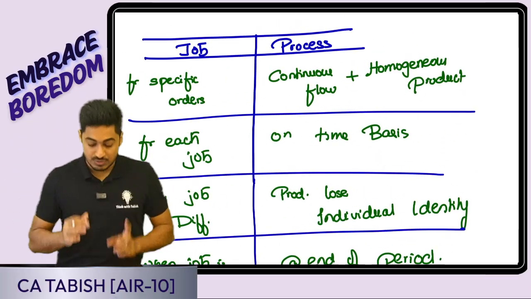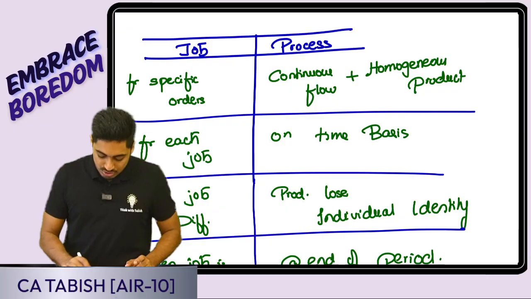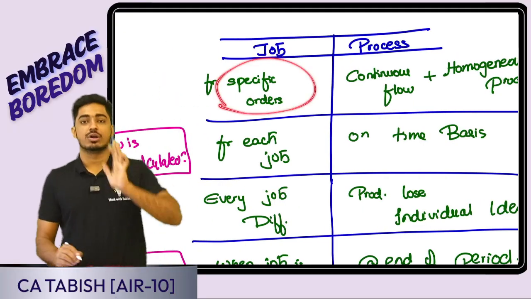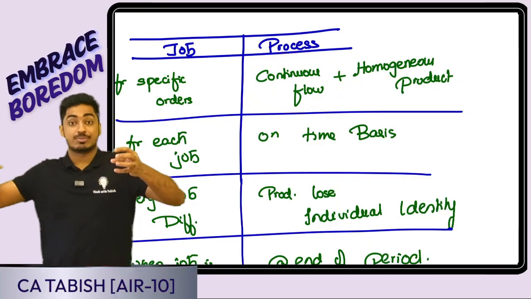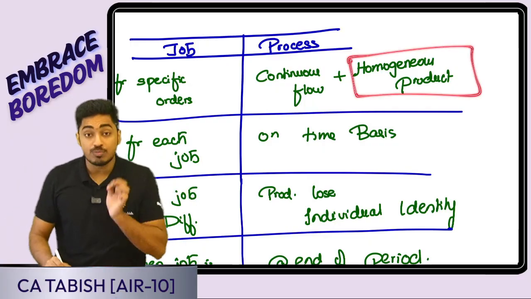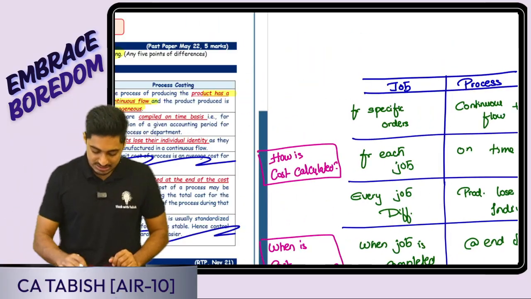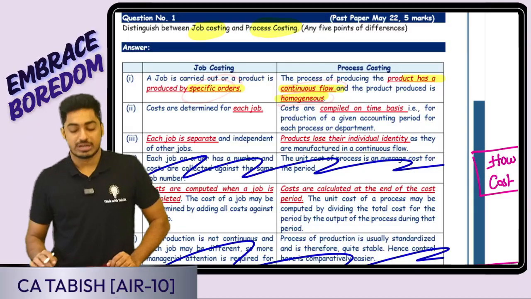So now look at this, students. What is the first point? When is job costing used? It is used when we are producing goods for specific orders. Process costing is used when there is a continuous flow of goods. I'm not producing in a single process, it is a continuous flow of goods, plus I am producing a homogeneous product, the same product. See here: job costing is for a specific order, process costing is a continuous flow, and the product is homogeneous.